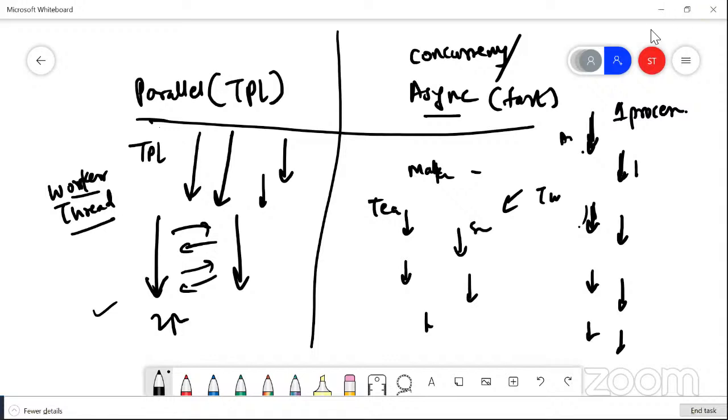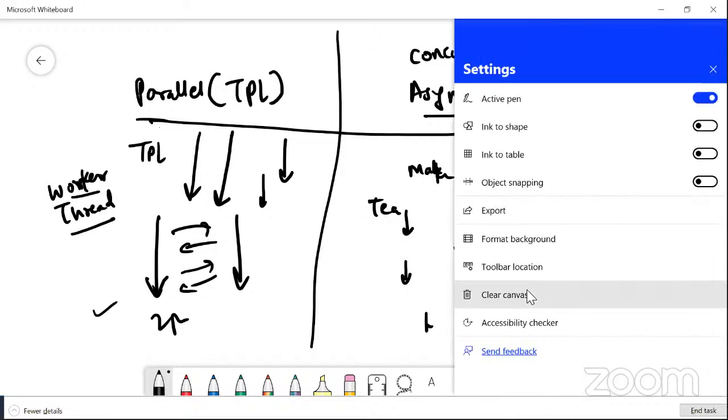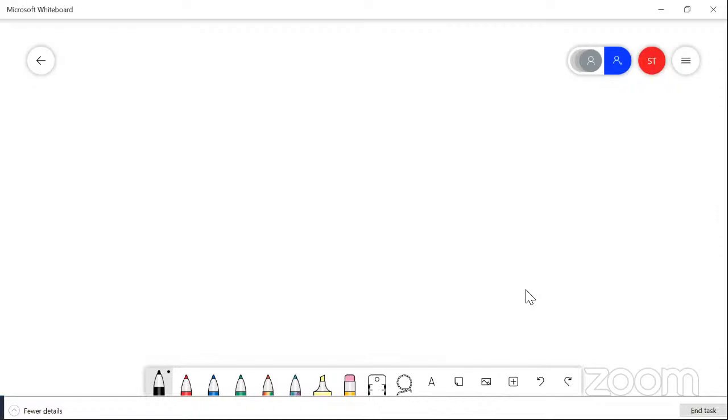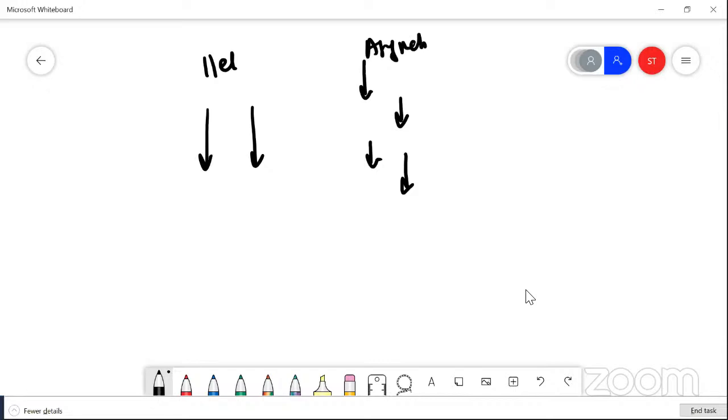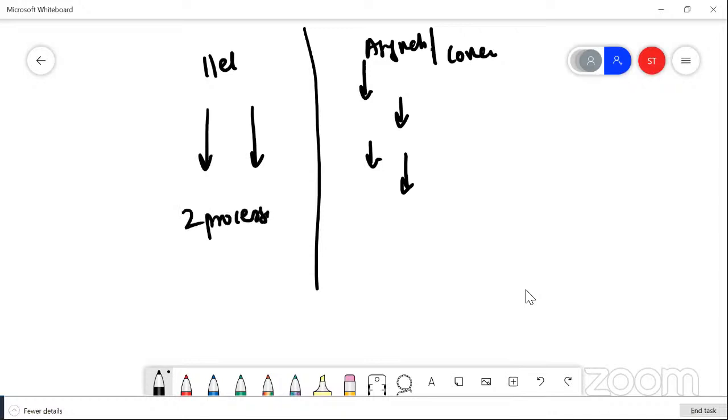So first thing, let me know if this is understood. This is the most important part. If I put here, this is parallel. If I put here, this is async, concurrent. Here, you are using two processors.